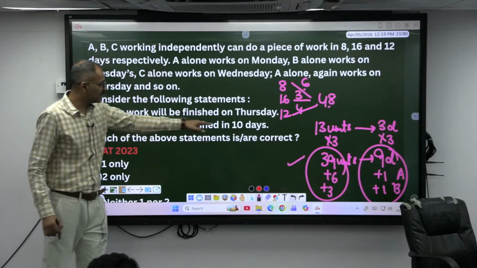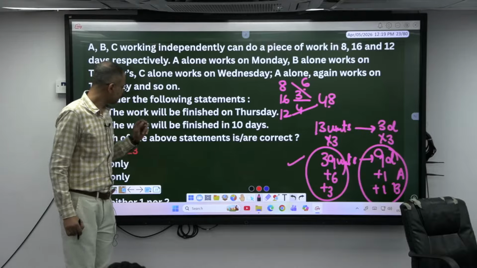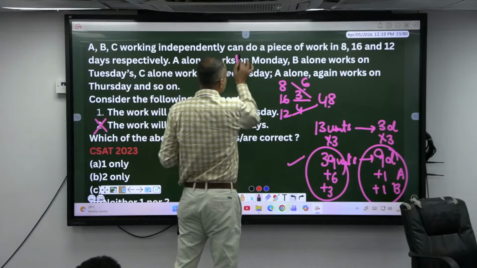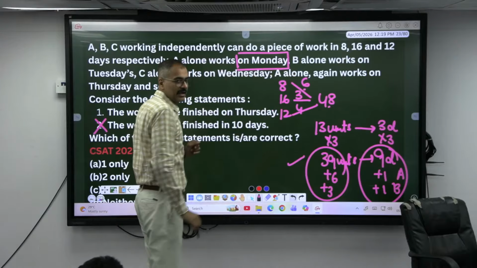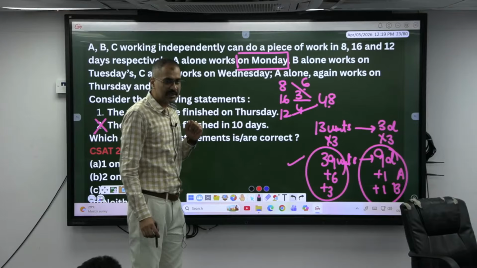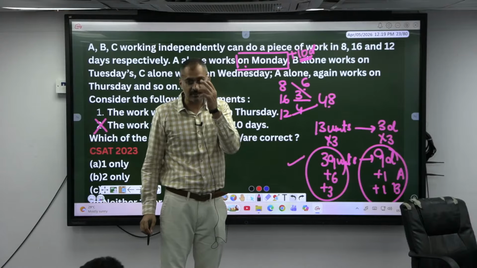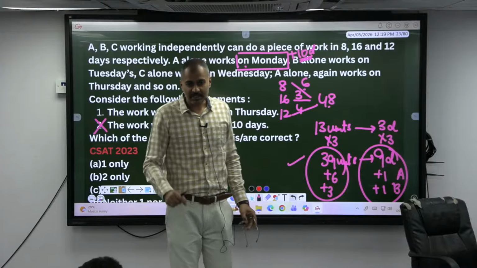So statement 2 is wrong. The work will be finished in 10 days? No, 11 days. The work will be finished on Thursday. On what day did the work start? Monday, including Monday. The 11th day means you take plus 10 days, or else including Monday, 11 days. After Monday, 10 days means how many days? Monday also he has worked, isn't it?